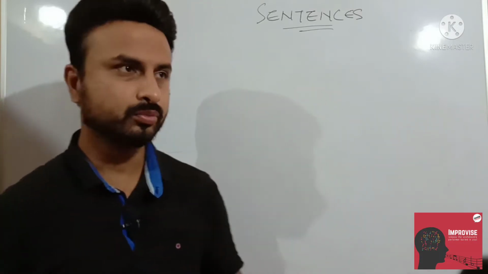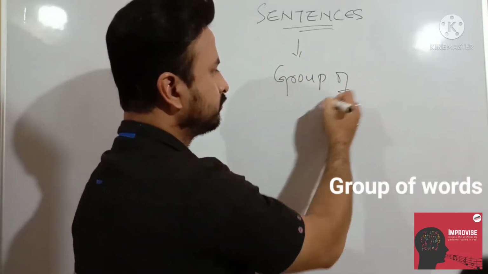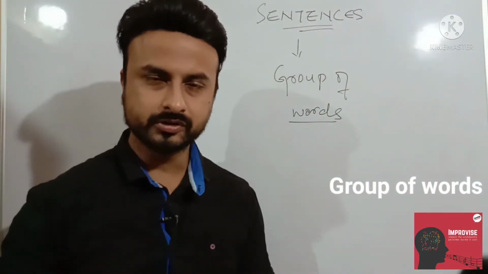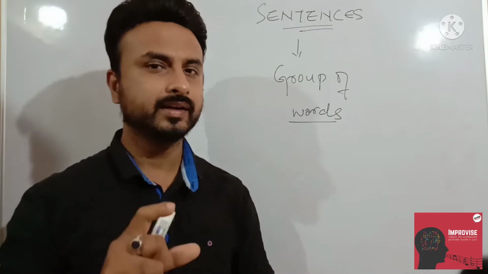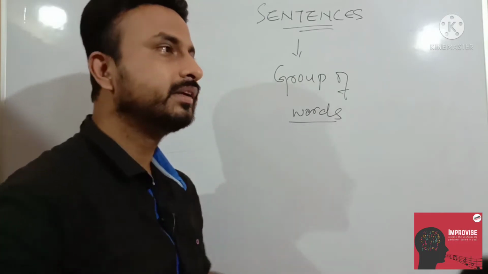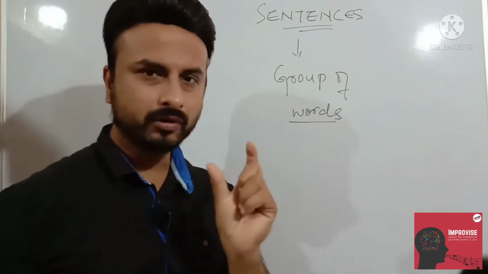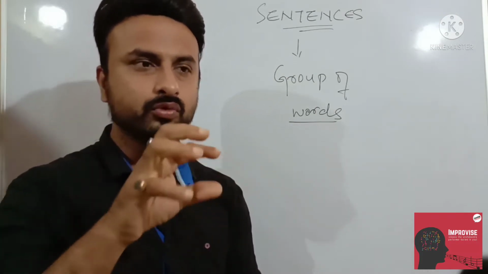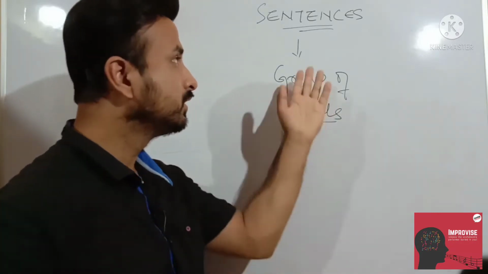It is a group of words. I told you many times that it is a group of words. Now what is a group of words? Words means what? A group of letters is called a word. So when we write a definition of a sentence, we are not writing that it is a word. We always start by saying it is a group of words. A word means only one word, and a group of words means a few words, 3, 4, 5, 6 words, which is called a sentence.